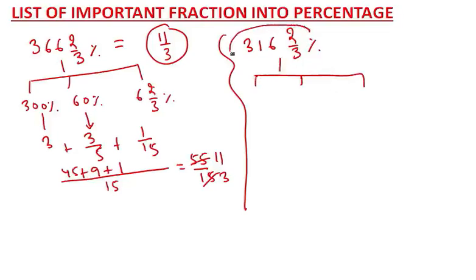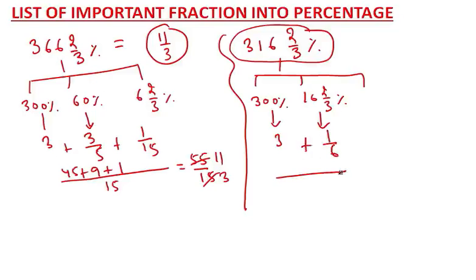Suppose you get this percentage in an exam, then quickly convert it like 300%, then 16 2 by 3%. You note that 300% means 3, and 16 2 by 3% means 1 by 6. So just add. So 3 plus 1 by 6 equals 19 by 6. So your answer will be 19 by 6 in fractional form.